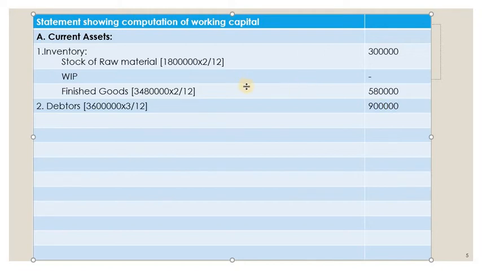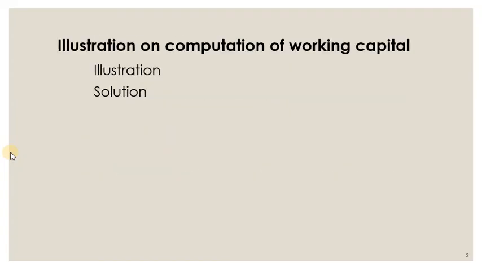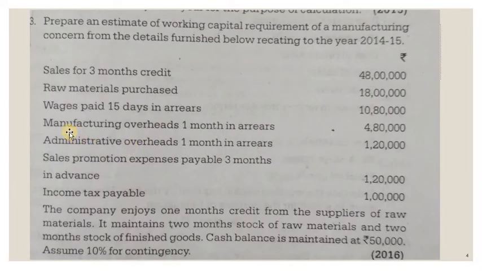Okay. Now debtors are over. Then any other current assets you can see in the problem? Yes, there are current assets. What are those current assets? You can easily go to the problem and see. Arrears means outstanding expenses, which will be a liability. Again, administrative expenses is an outstanding liability. Sales promotion payable 3 months in advance means it is a current asset, as it is paid 3 months in advance. So only one current asset is there.